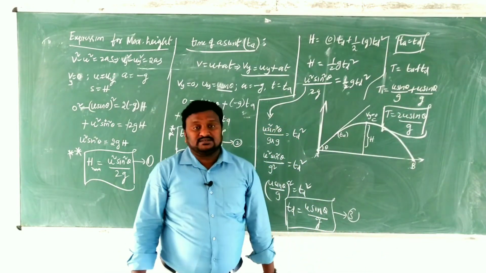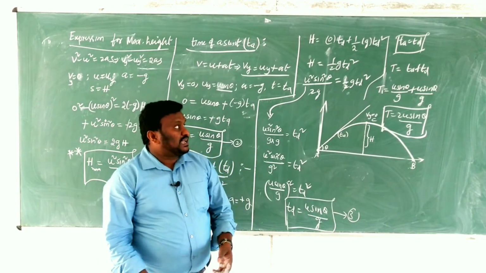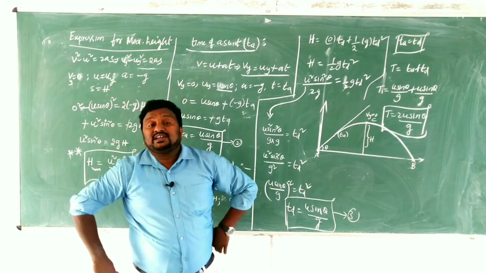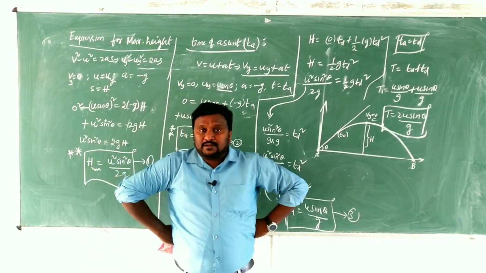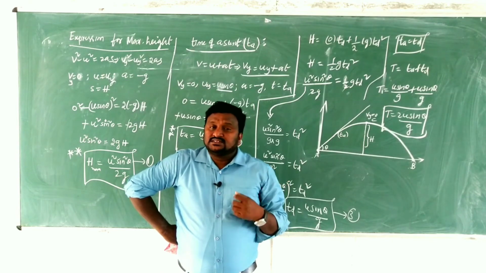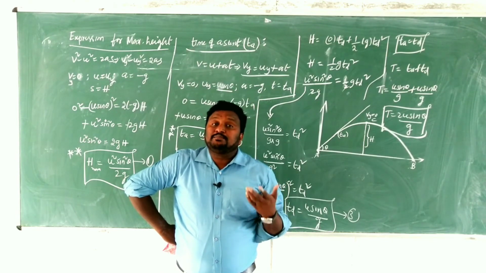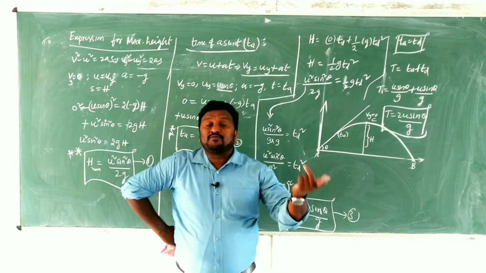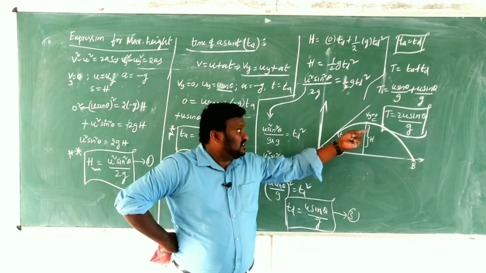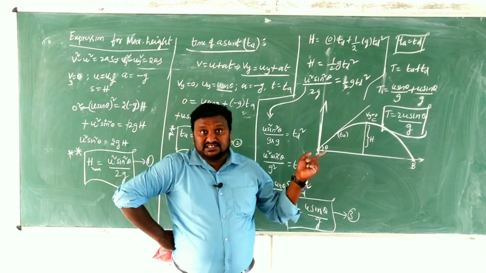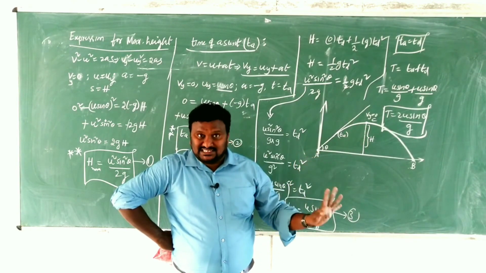This is the expression for time of flight. What is time of flight? The sum of the time of ascent and time of descent is called time of flight. And we have another definition also: the total time spent by the projectile in air is called time of flight. That is T is equal to 2u sin theta by g.